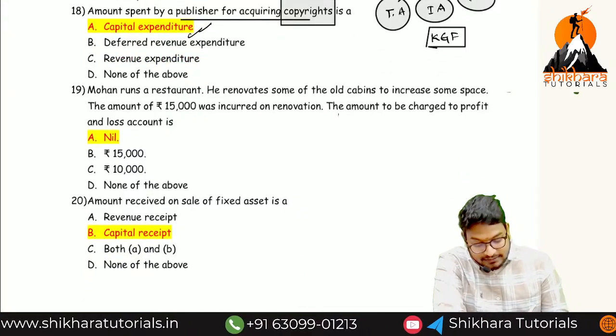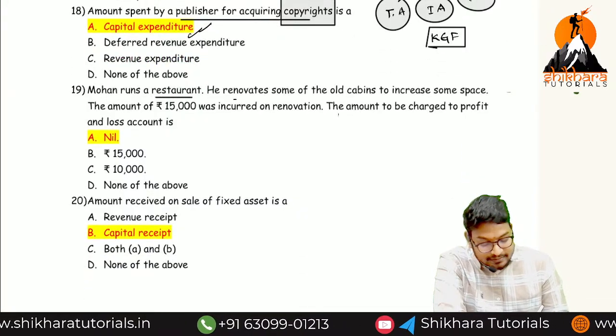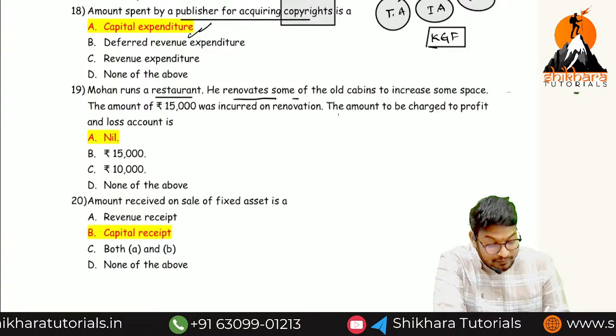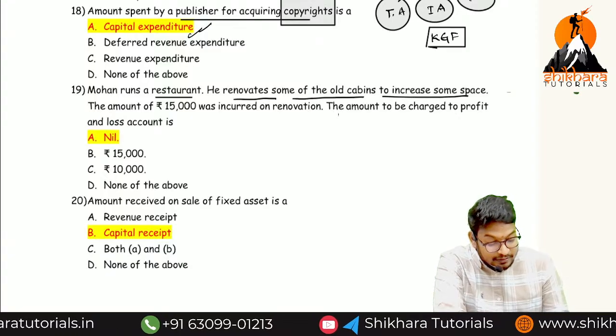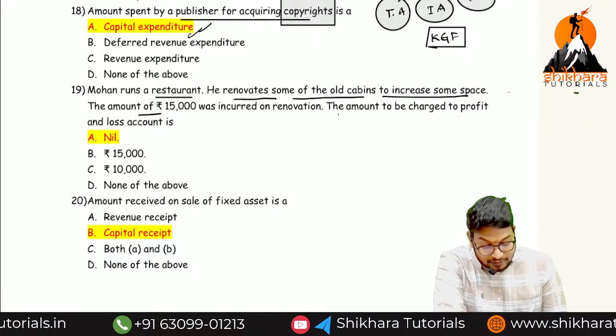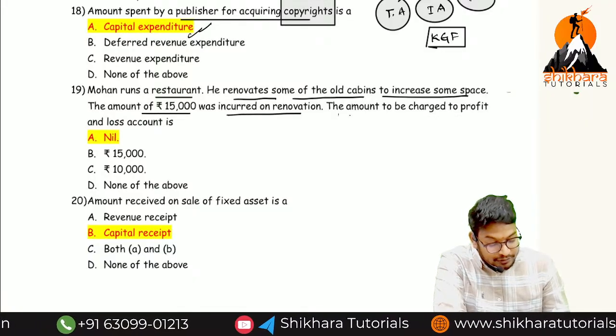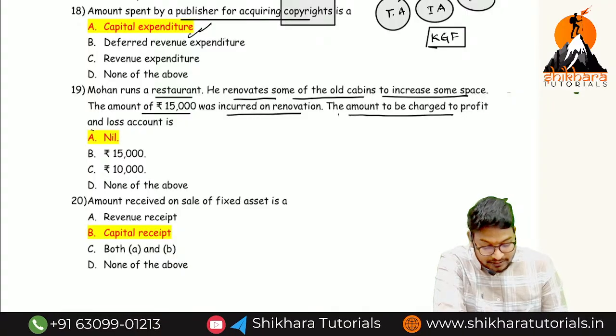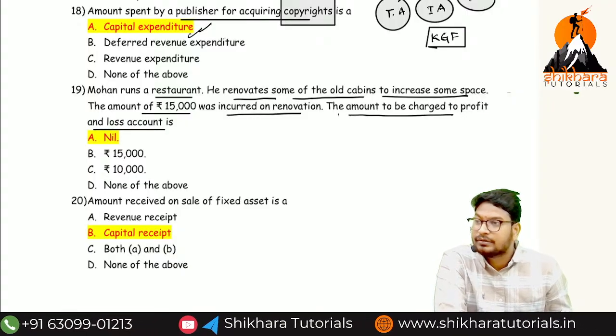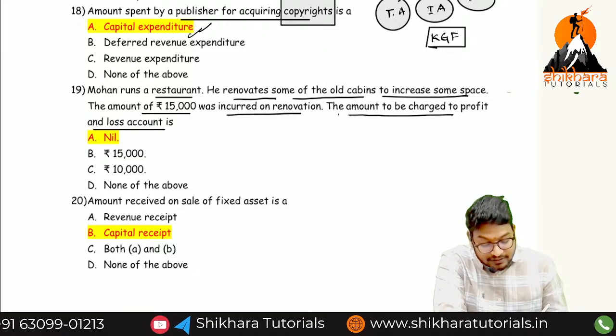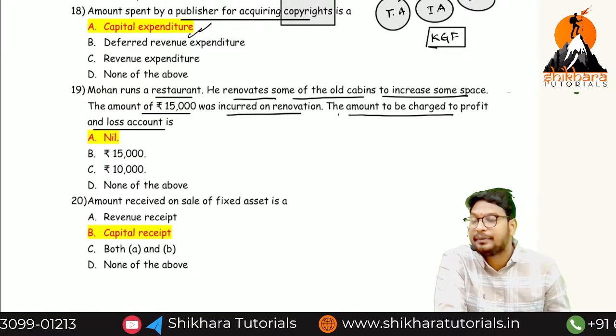Next one, Mohan runs a restaurant. He renovates some of the old cabins to increase some space. The amount incurred, how much? 15,000 was incurred on renovation. The amount to be charged to the P&L account is how much? So are we going to transfer this amount to the asset side or the P&L account?